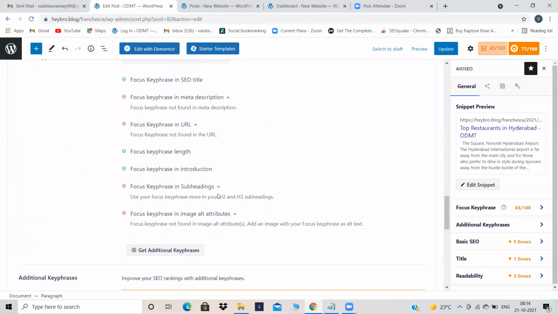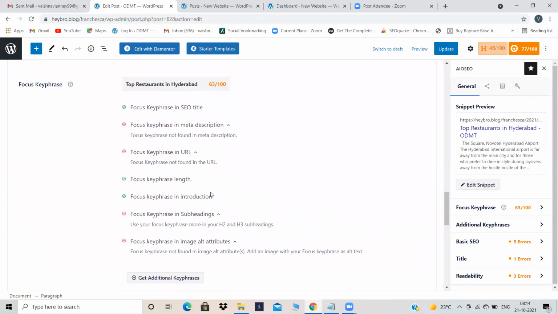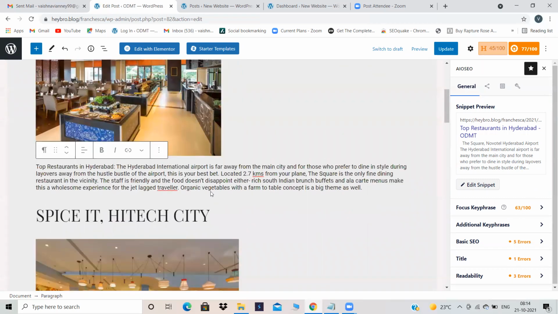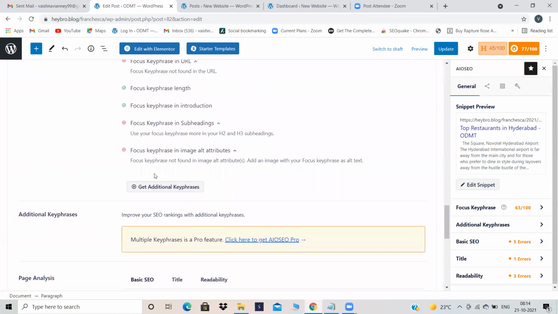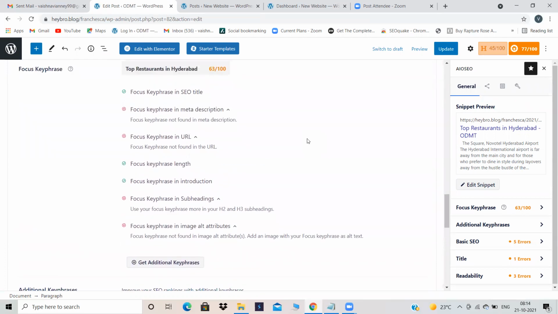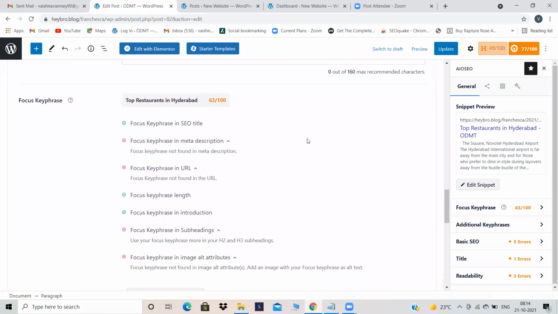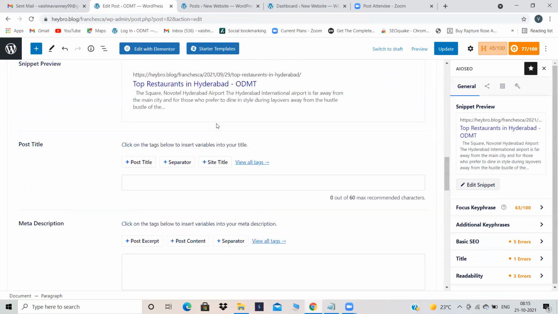Now, focus key phrase in subheadings. That means in H2 and H3 headings it is telling us to give a focus key phrase. Then focus key phrase in image alt attributes. We have not given image alt, so we did not insert focus key phrase over there. See, before our score was 53 something over here. Now it has gone to 63 because I have given a focus key phrase in introduction. Now let's give focus key phrase in SEO title.